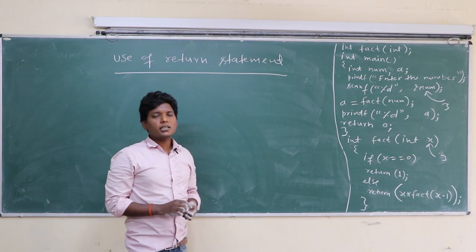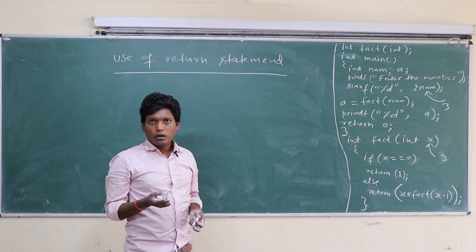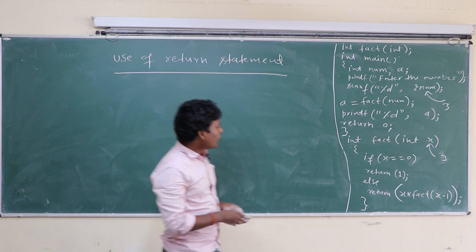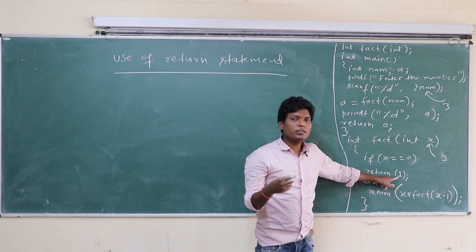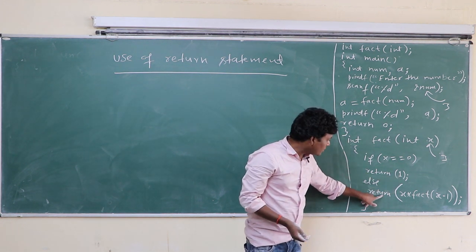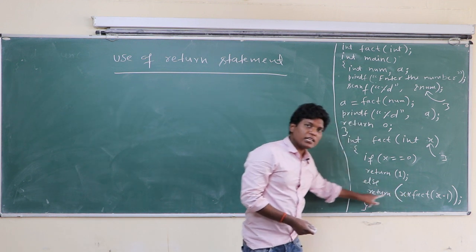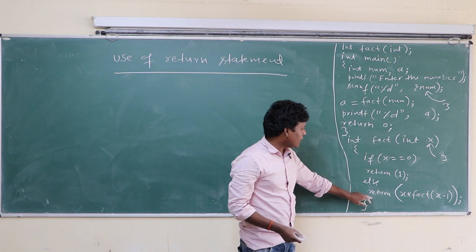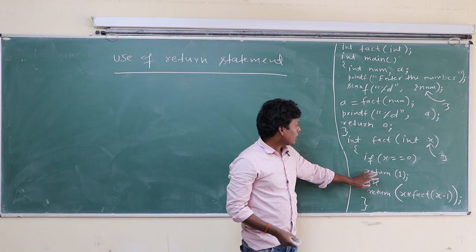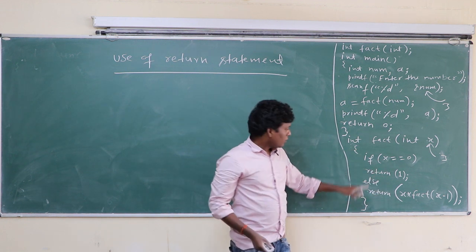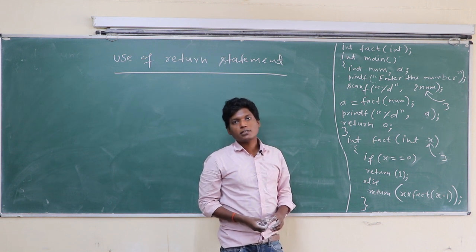Okay. Return statement is used to return the control as well as value. So class, here you can see this return statement is used to return the value, not control. But this statement is used to return the value as well as control, because this return is in the last of the function. Okay class, sorry, both return statements here return value as well as control.